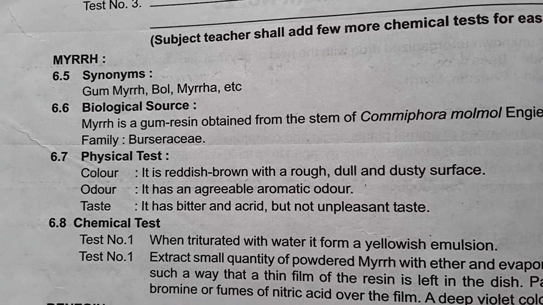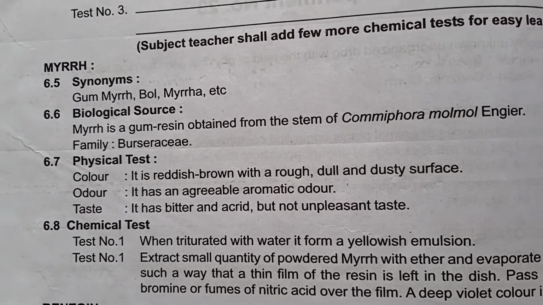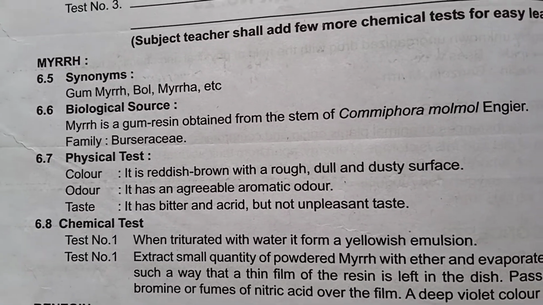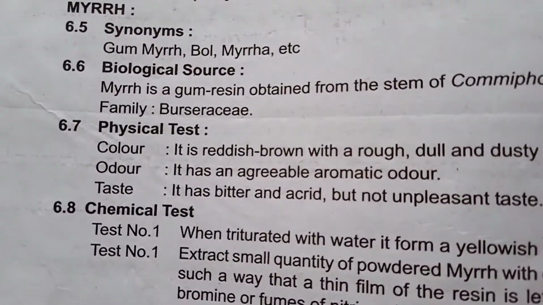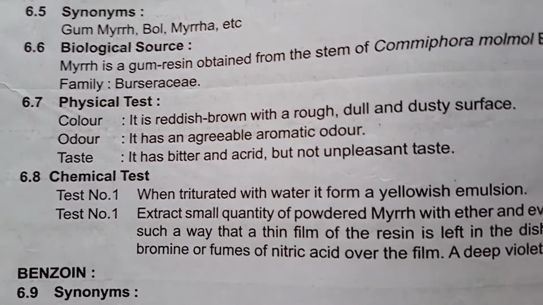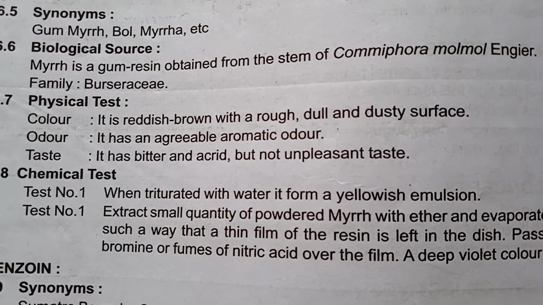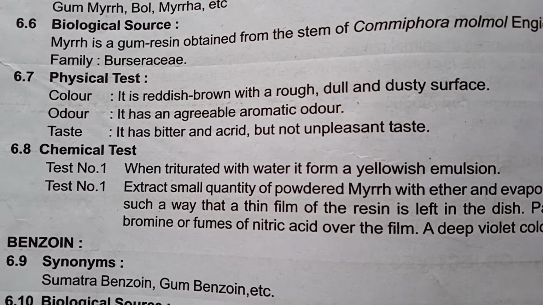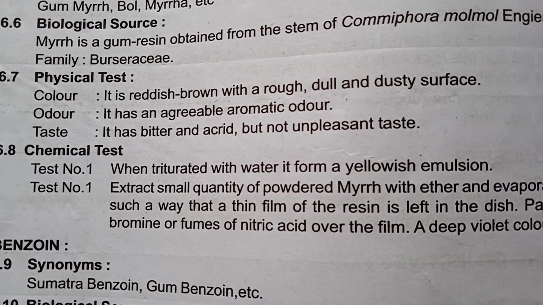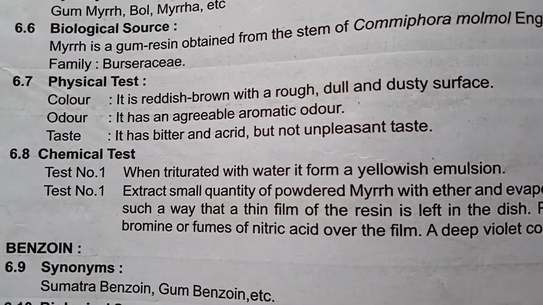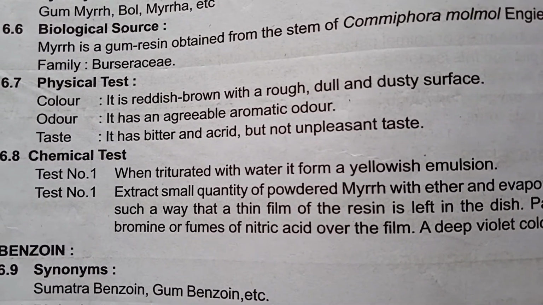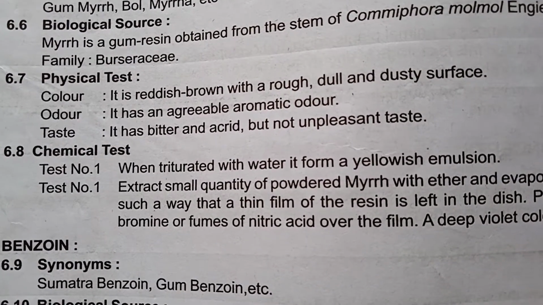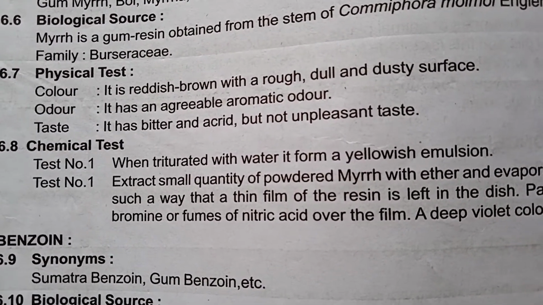Now we will go for the next drug, that is myrrh. Its synonyms are gum myrrh, bole and myrrha. Biological source: myrrh is a gum resin obtained from the stem of Commiphora molmol, family Burseraceae. Color is reddish brown with a rough, dull and dusty surface. Odor is agreeable and aromatic. It has a bitter and acrid but not pleasant taste.